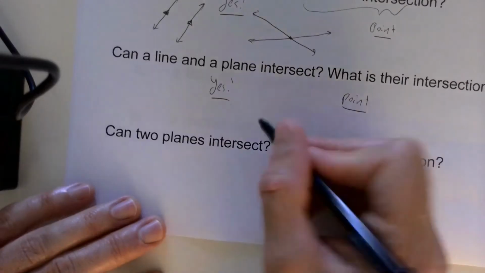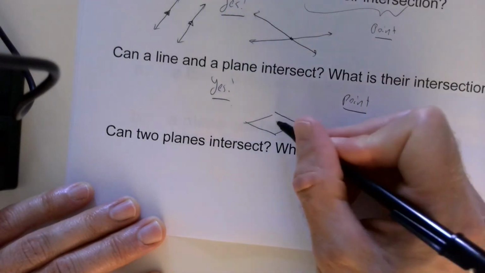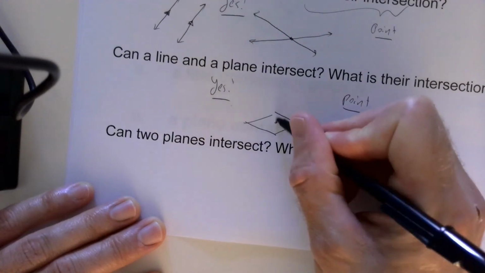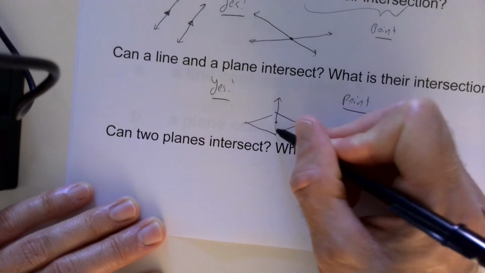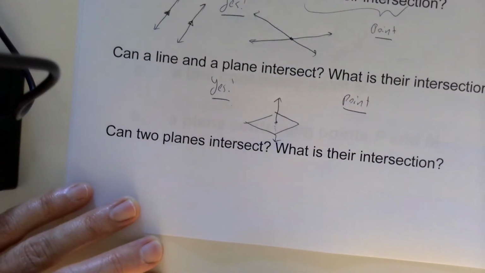So one way you can draw that, you can think of a plane like this, and have a line doing something like this coming off of it, and then just going through. So a line intersecting a plane at a point.